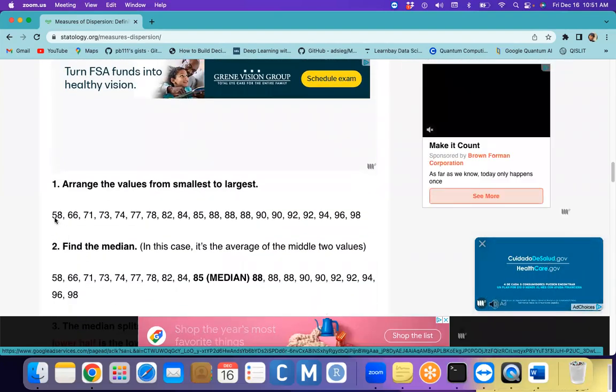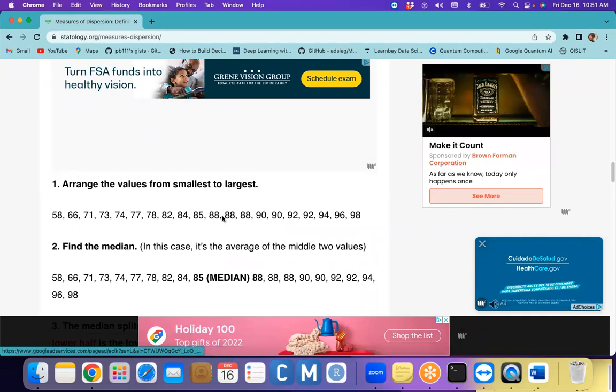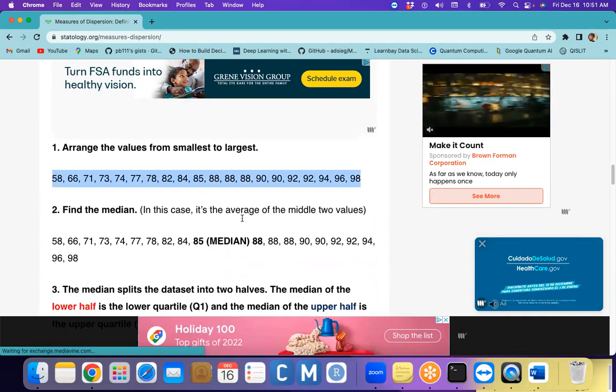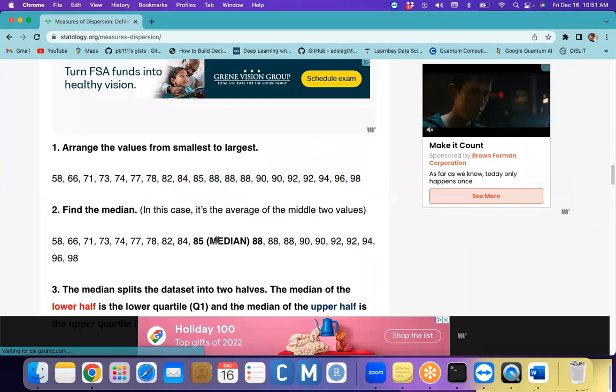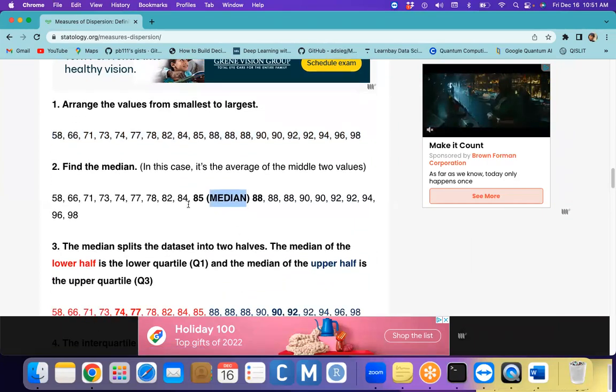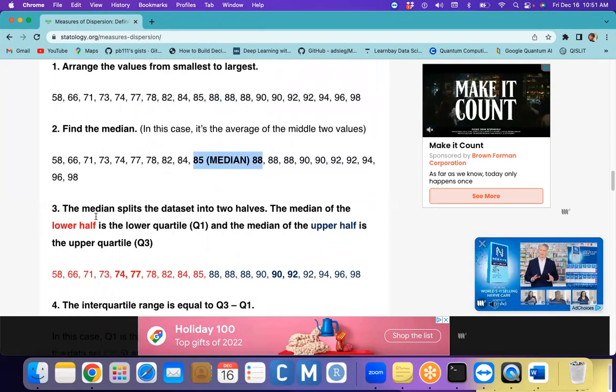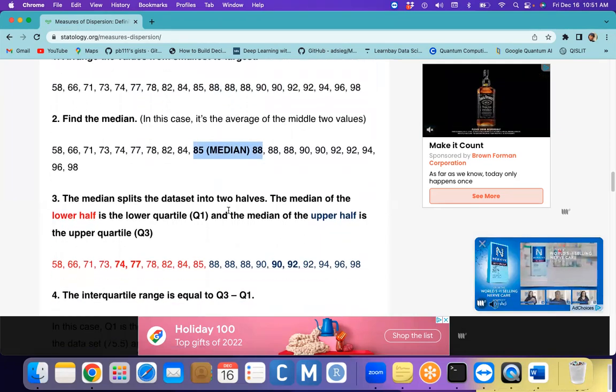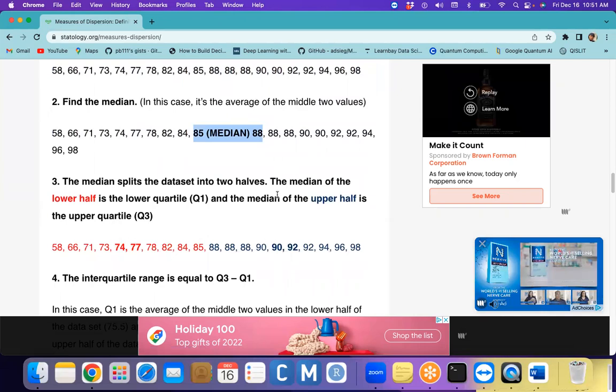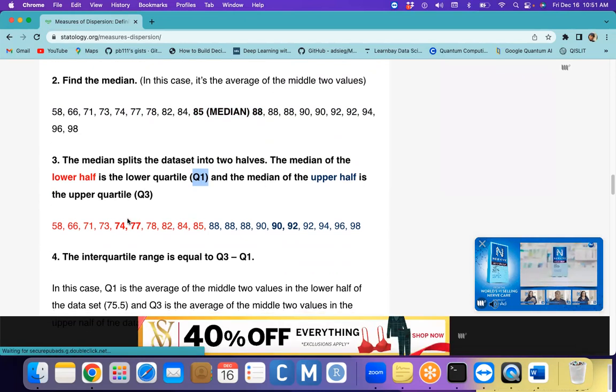Okay, so this is the data. We arrange the data. First we have to find out the middle value. This is your middle value, 85 and 88 is the middle value. And now the median splits the data set into two halves. The median's lower half gives Q1, and the median's upper half gives Q3.